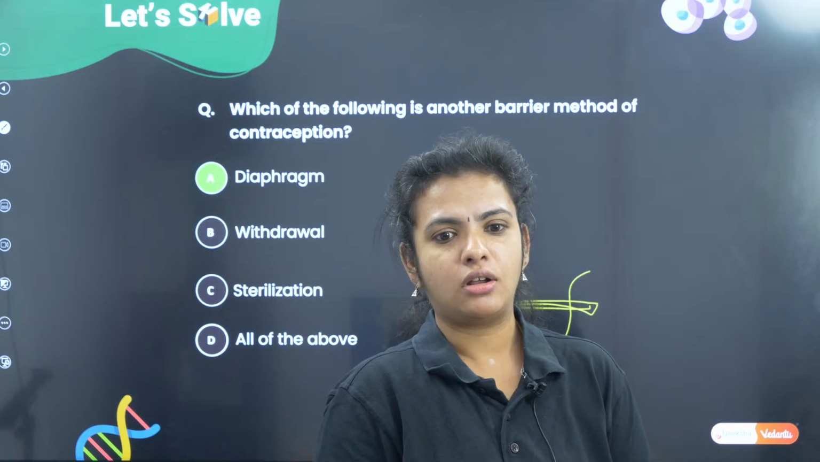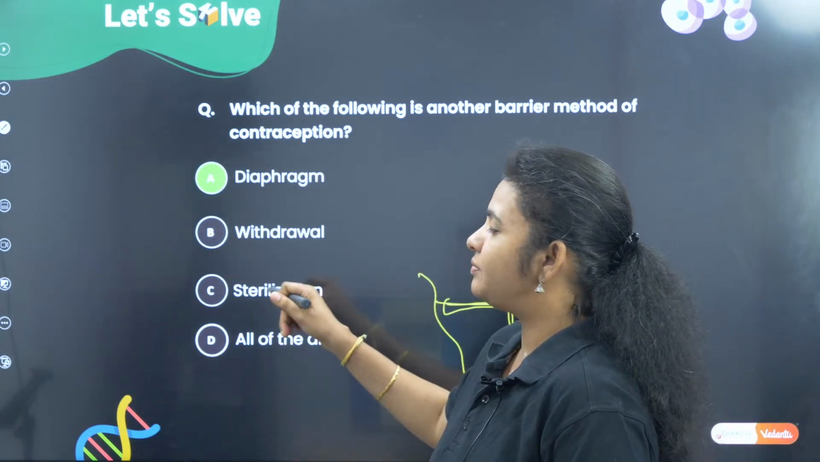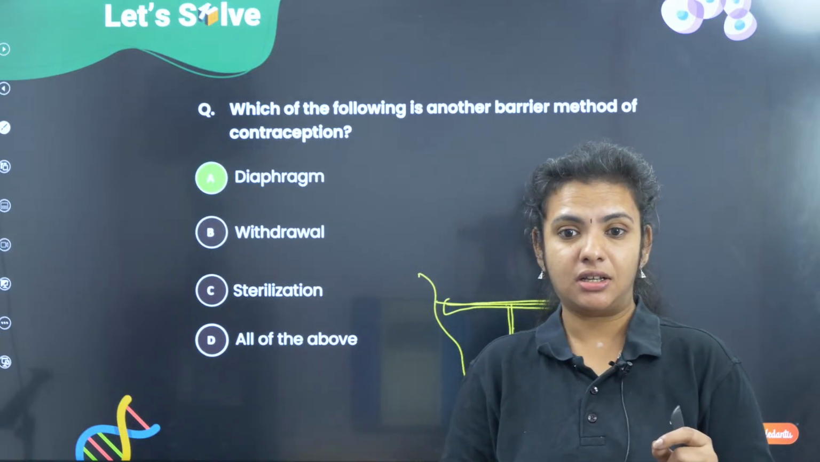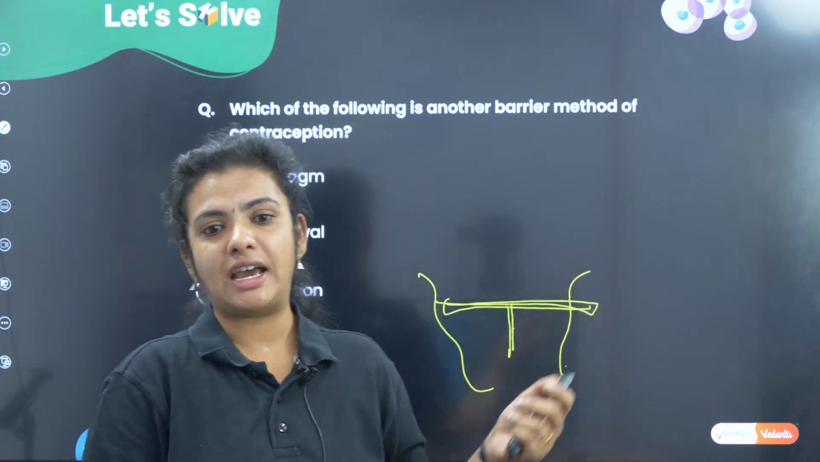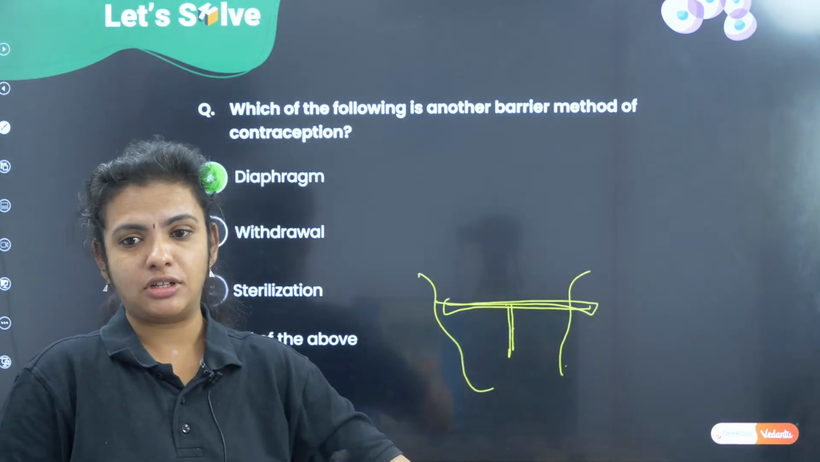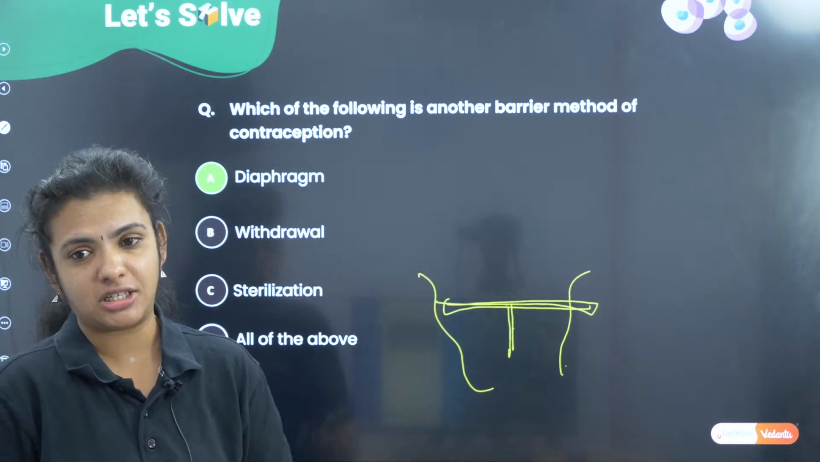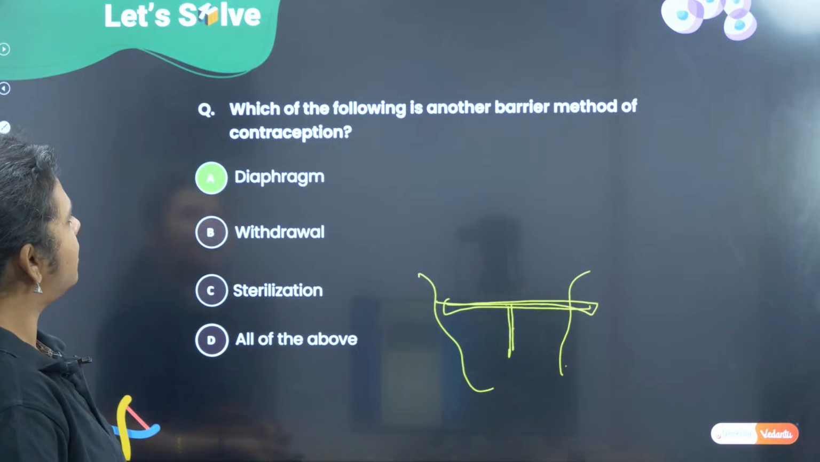Okay. It can't be all of the above, ma. All of the above means barrier method means something like condom. Okay. That's a barrier method. So diaphragm is also similar to that, which is not going to allow the sperms to reach the eggs. All right. Yes, Netra, it is A.